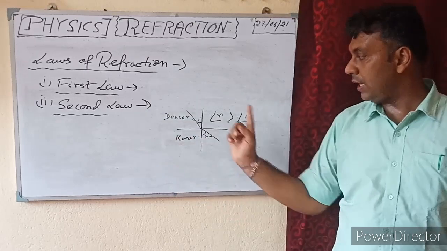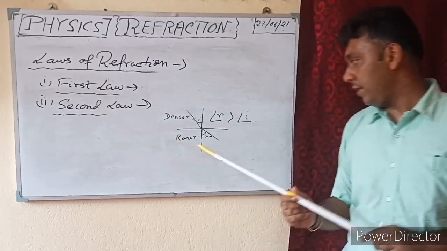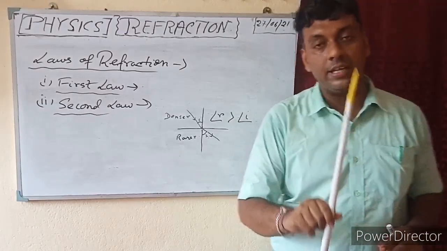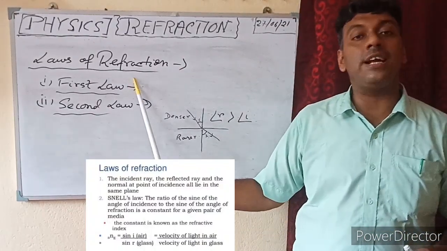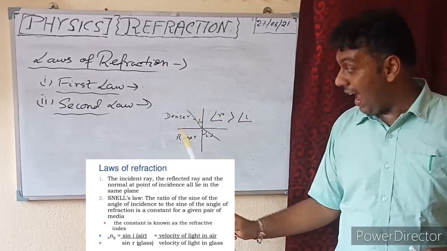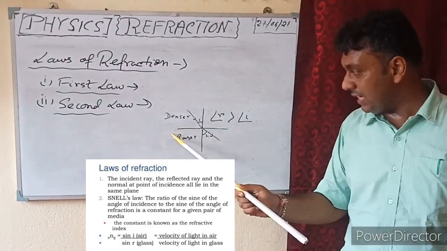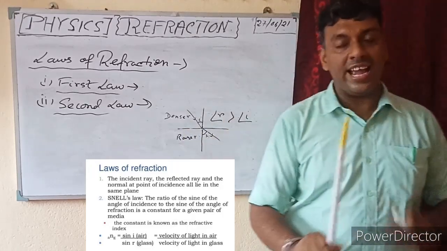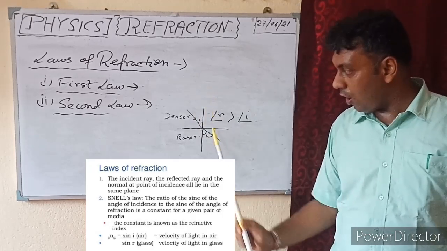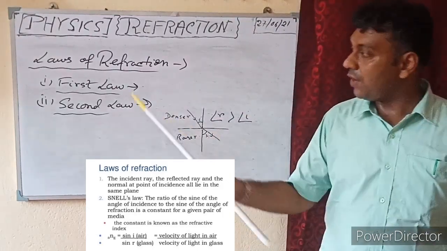See here in this picture, this is the incident ray, this is the refracted ray, and this one is the normal, and this point is called the point of incidence. So the first law states that the incident ray, the refracted ray and the normal at the point of incidence all lie in the same plane, that is on the interface. This is the first law. Again I am repeating this. The incident ray, the refracted ray and the normal at the point of incidence all lie in the same plane. This is the first law.